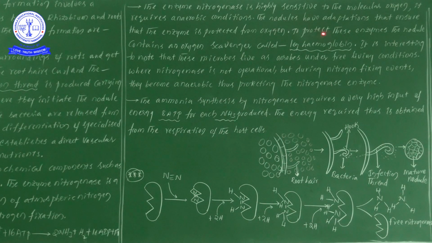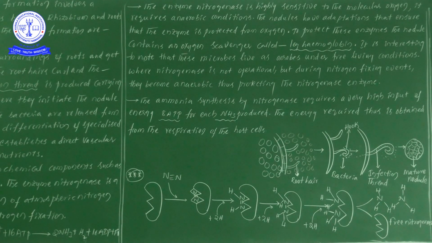The nodules have different types of adaptations, and because of these adaptations the enzyme is protected from oxygen environmental conditions.